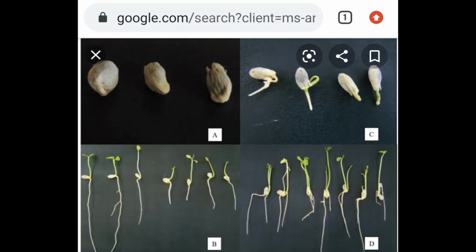With less quantity of seed they can produce more number of plants, and if the plants are more, then the production will be more. Okay, thank you so much.